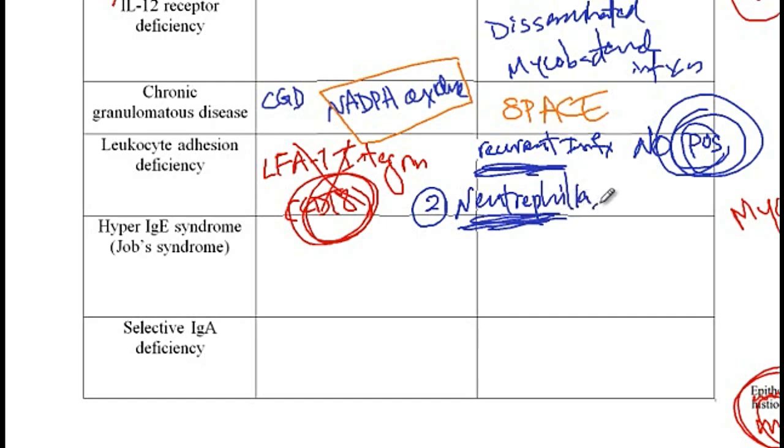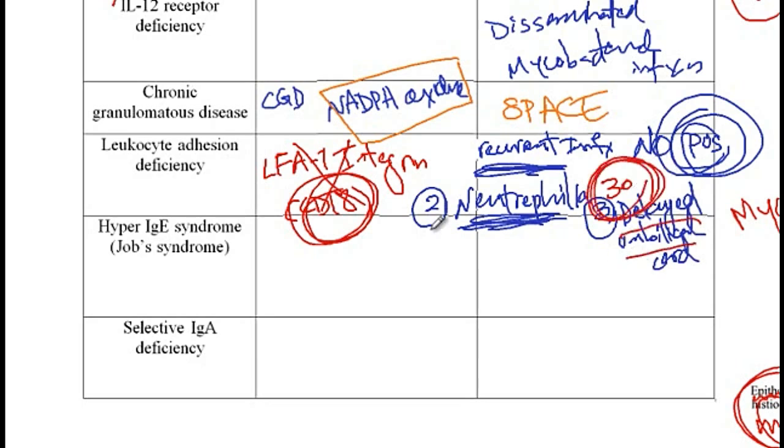And then finally, these patients present with delayed separation of the umbilical cord. So normally umbilical cord on average separates 10 days after birth. In these patients it takes longer than 30 days. And that would be another sign of leukocyte adhesion deficiency.